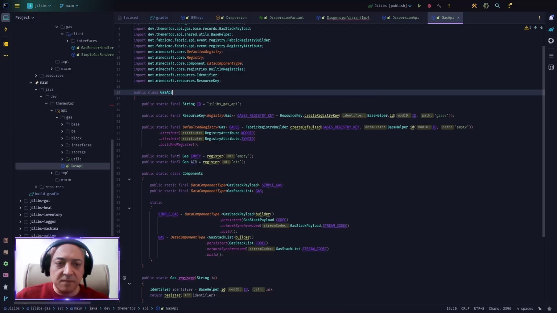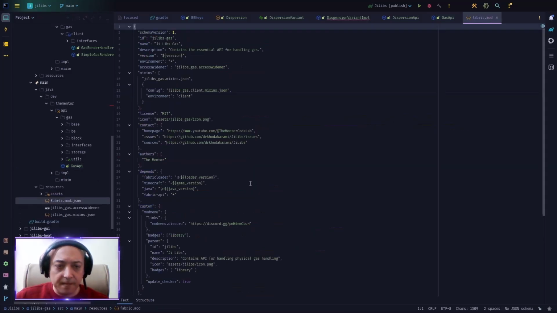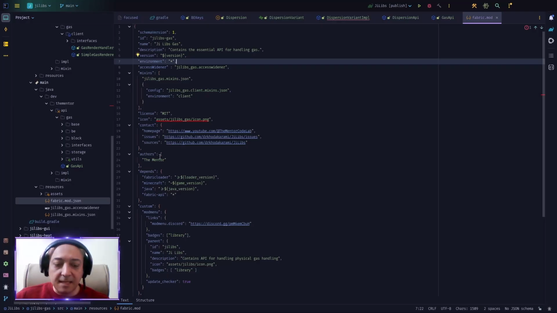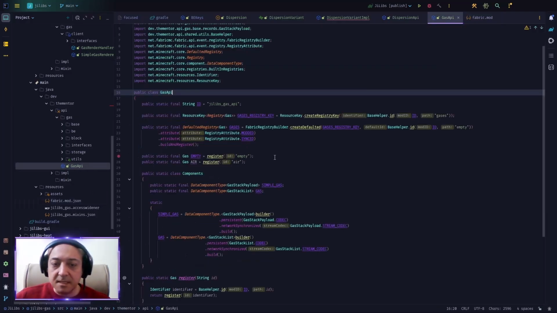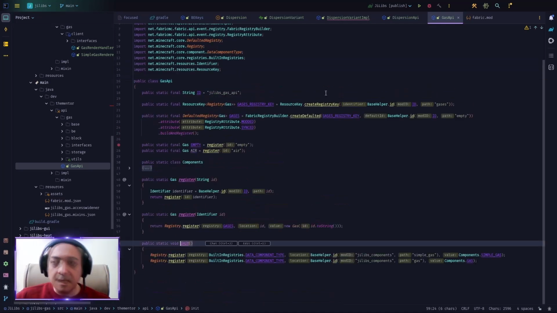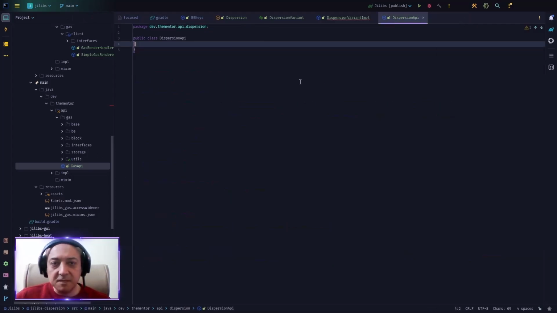Then why don't we see GasAPI follow the mod initializer? The thing is that under FMJ, you don't see it right now. We can have an entry point right after environment that accesses this init method inside our API and calls that init method there and behaves like an initializer for a mod outside of any library. However, that is something that we will talk about later. Right now, I want to write this DispersionAPI and start things rolling.